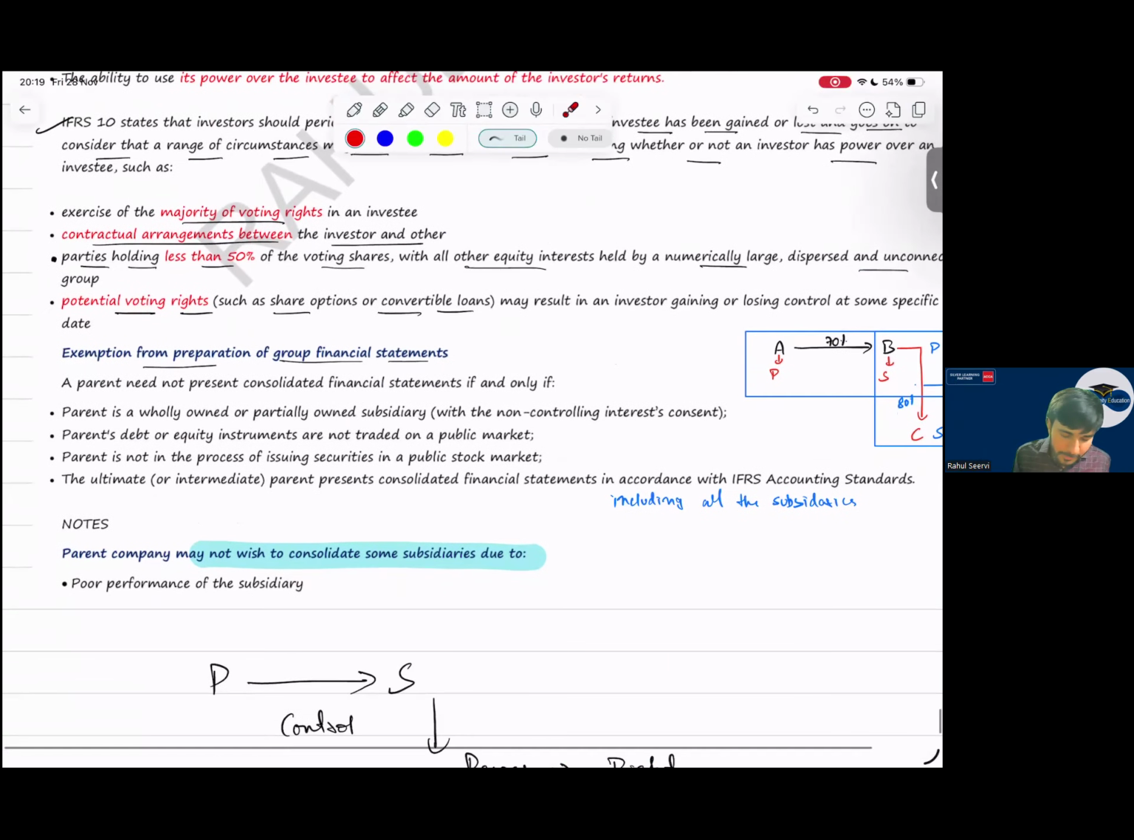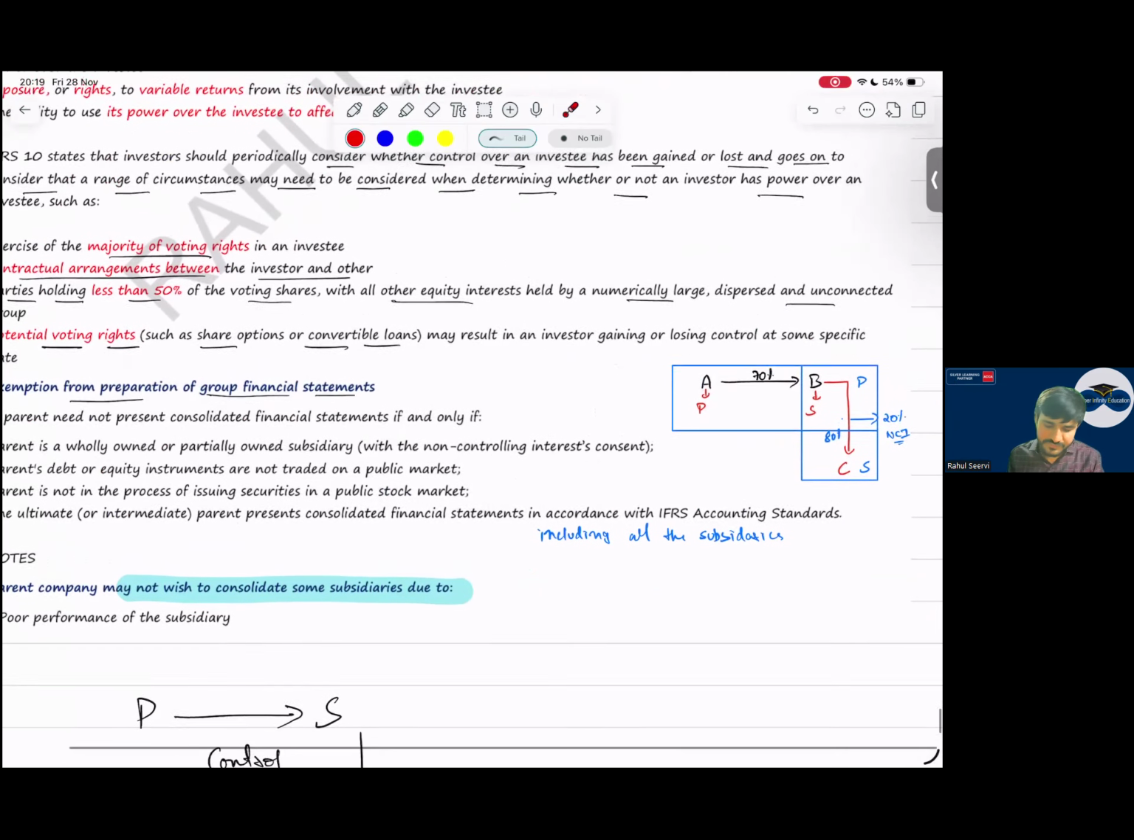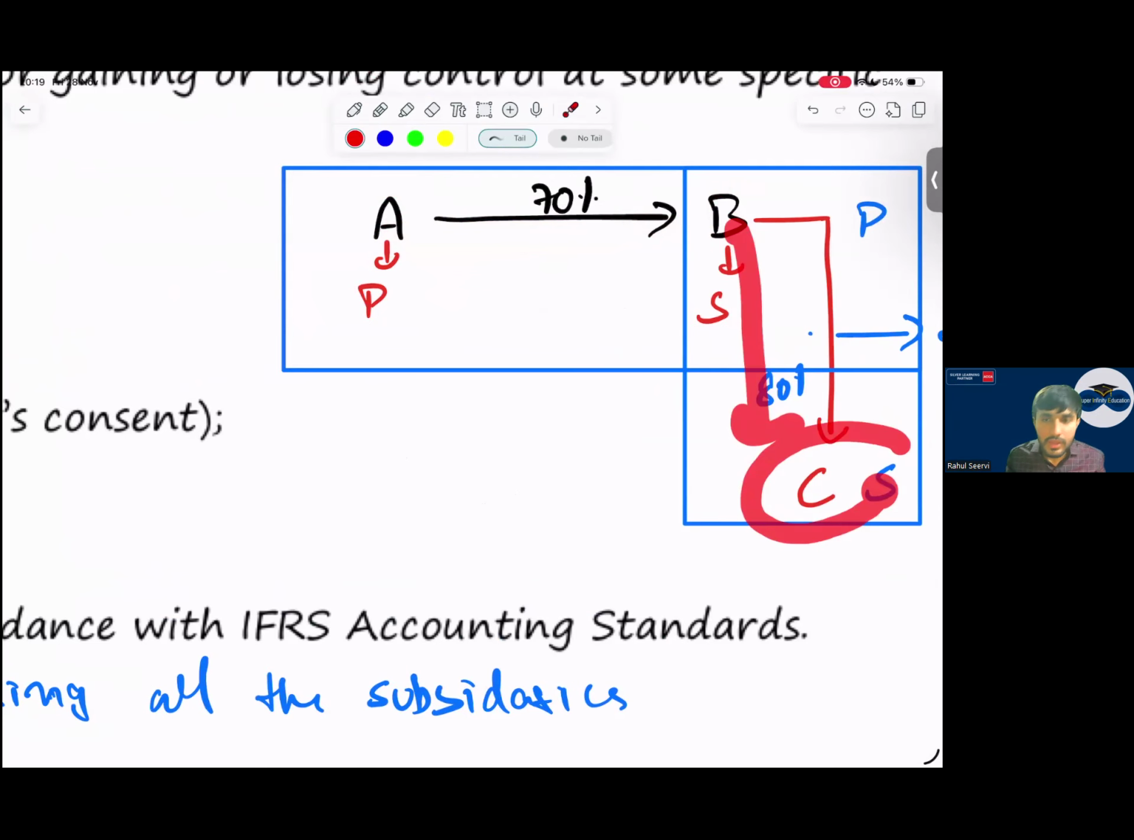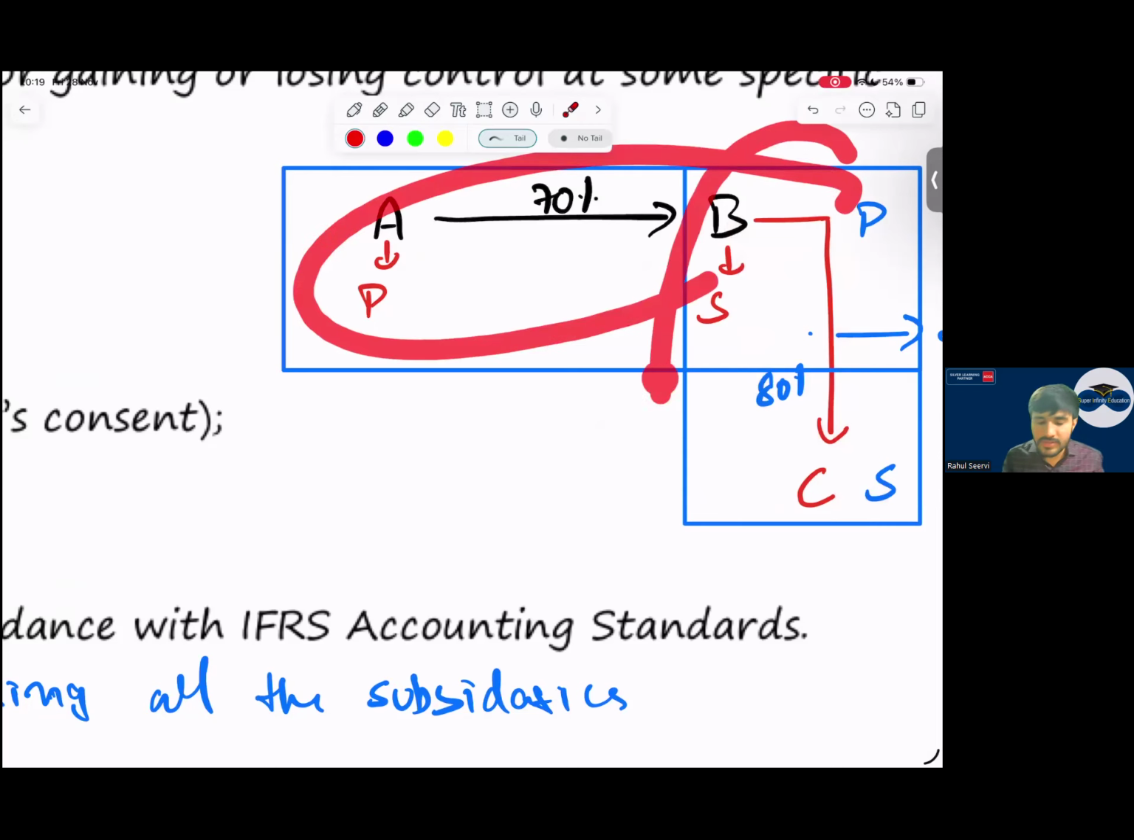Then exemption from preparation of group financial statements. See now here, A is the parent, B is the subsidiary. So consolidation will be prepared. A and B. So this B also has control over C. So this also will prepare a consolidated financial statement. Both the companies will prepare CFS.